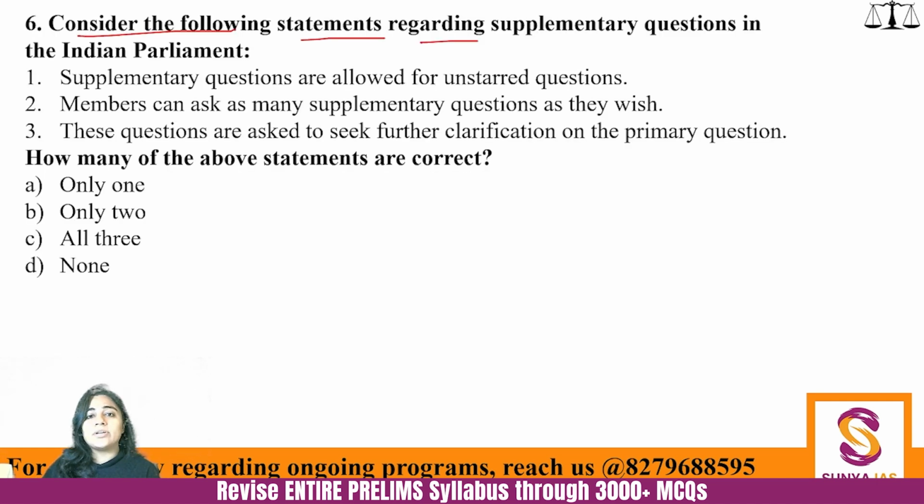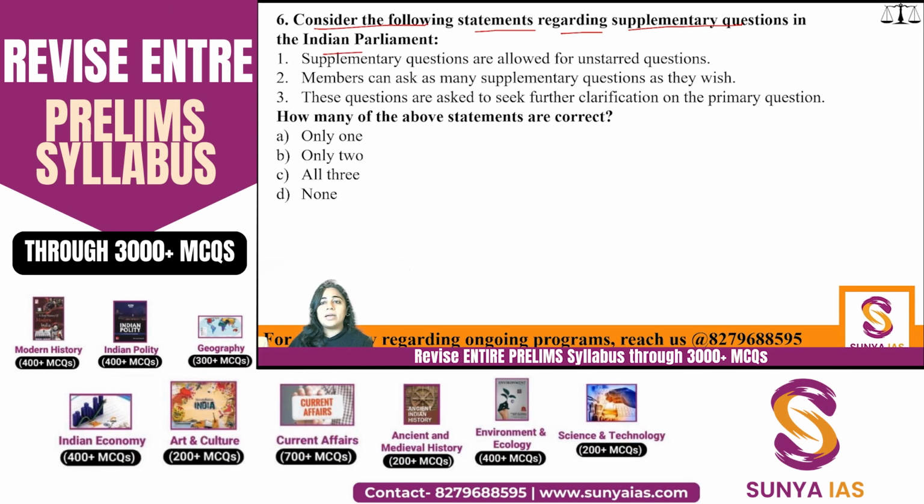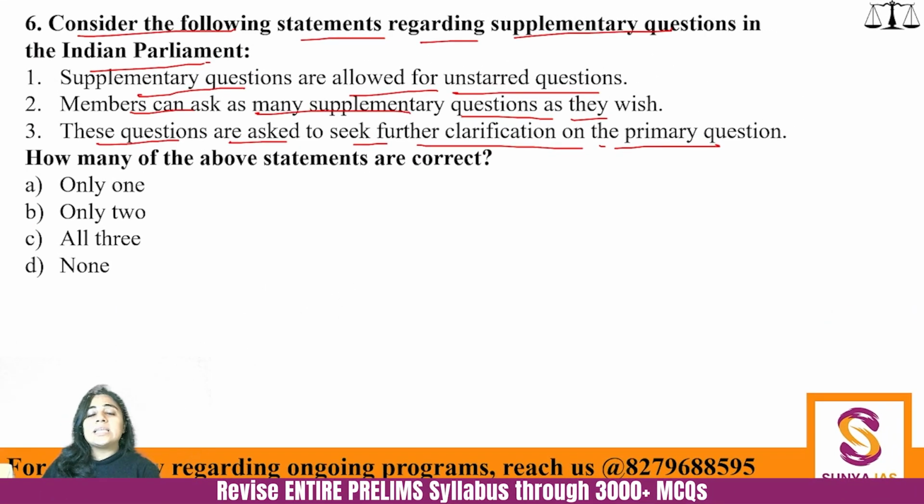Next question. Consider the following statements regarding supplementary questions in the Indian Parliament. The supplementary questions are allowed for unstarred questions. Members can ask as many supplementary questions as they wish, and these questions are asked to seek further clarification on the primary question. How many of the given statements are correct? Go one by one. This is sort of a reversal. Earlier you were being asked whether supplementaries can be asked or not. Now you are being asked about the supplementary questions itself. For unstarred questions, you know supplementaries are not allowed because you give written responses to it.